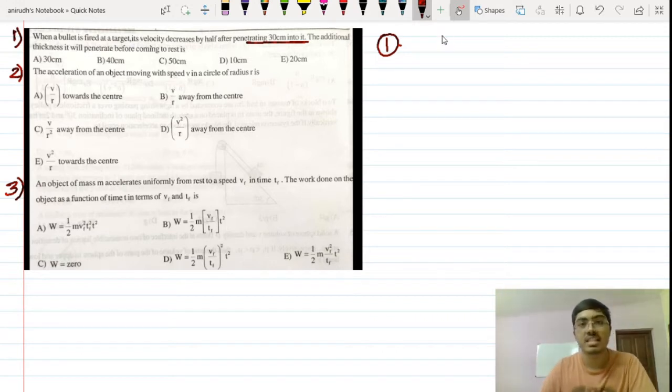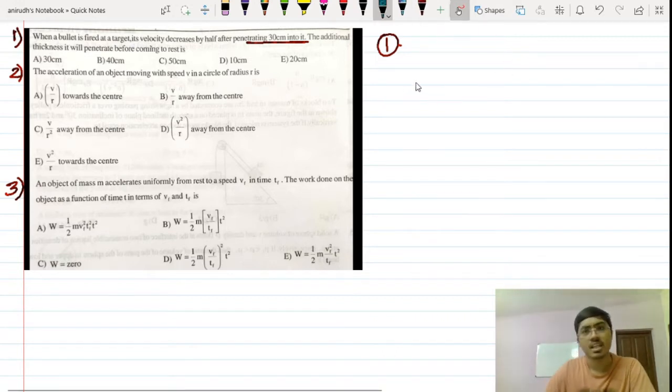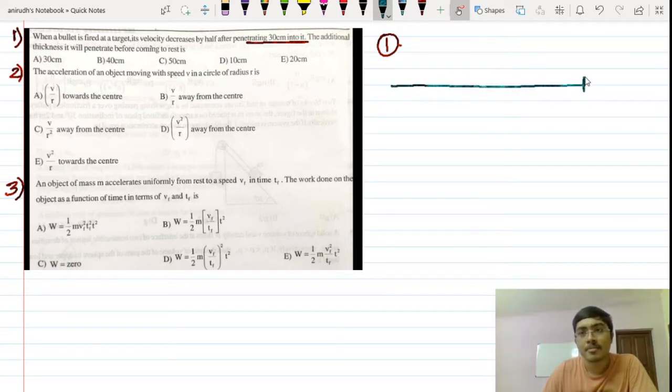This is a routine kind of question which you see in practice papers. So yes, let's understand the situation with the help of a diagram here. Let's suppose that this is the area from which this particular bullet is entering into this thickness. So from here to this entire area is your wooden wall.